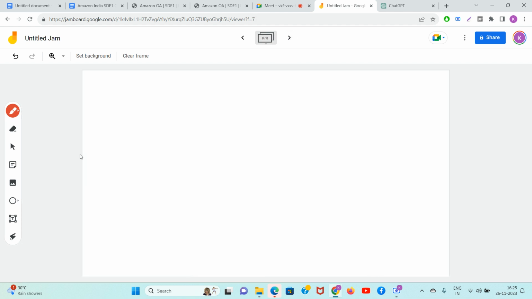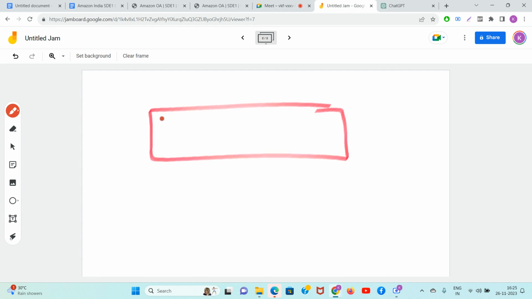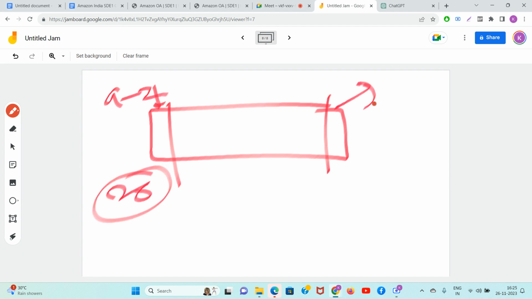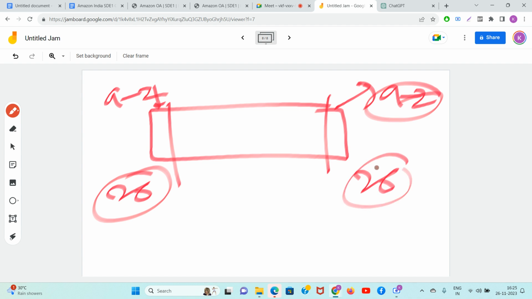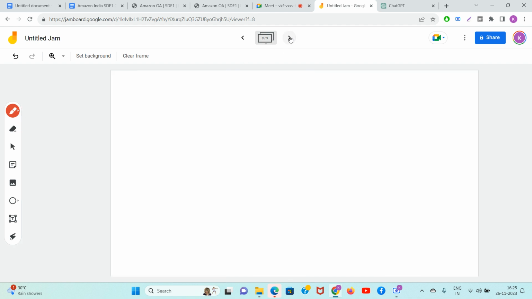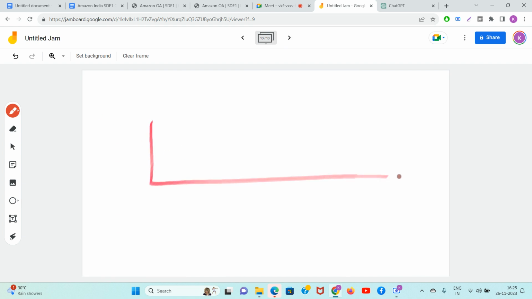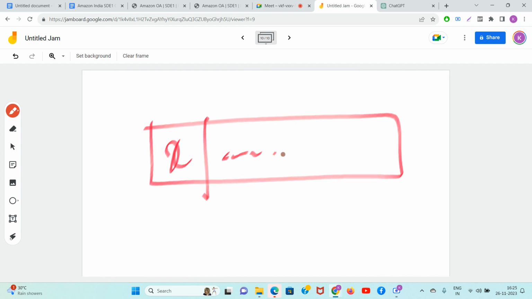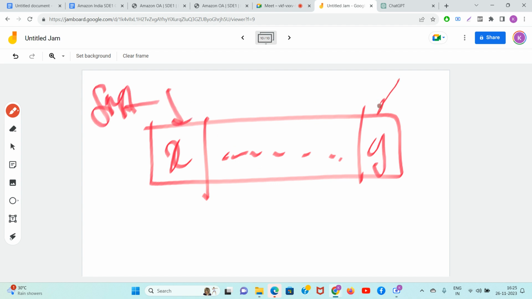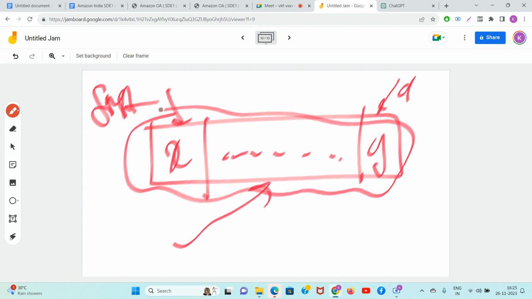So the only option is: don't iterate on the indices, iterate on the possibilities of the first and last characters. The first can only be from A to Z, which is 26 possibilities. The last can be from A to Z, which is 26 possibilities. Total 26 cross 26 possibilities. But now the question is, if a possibility is given to you such that it starts at X and ends at Y, you should always take the first occurrence of X and the last occurrence of Y, to be the utmost sure that maximum chances are there for this to become successful.